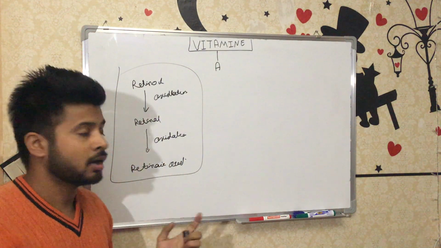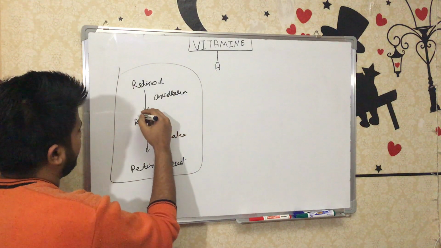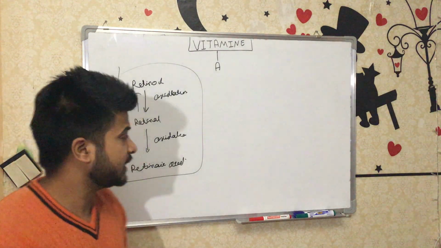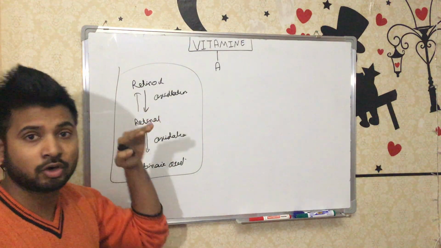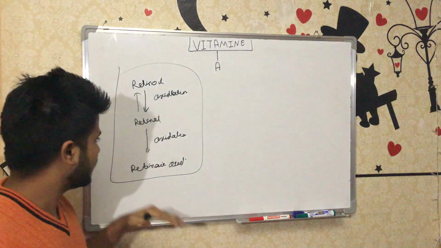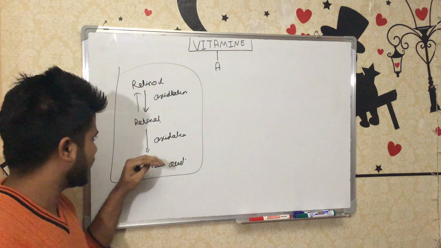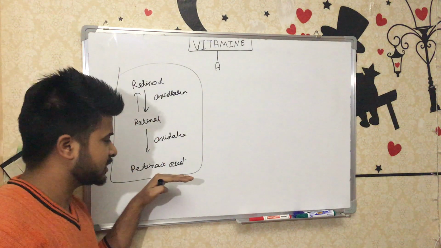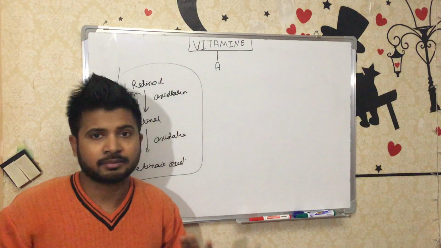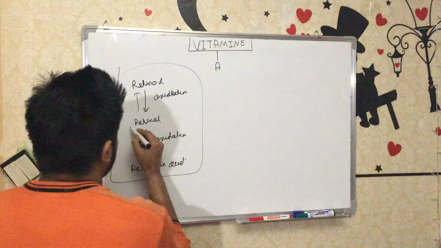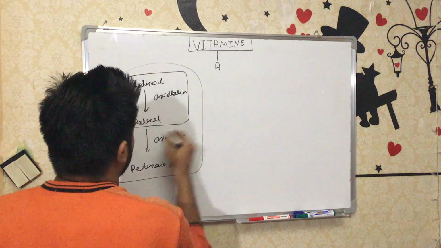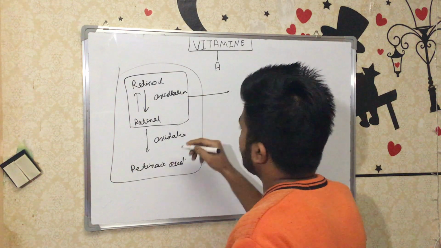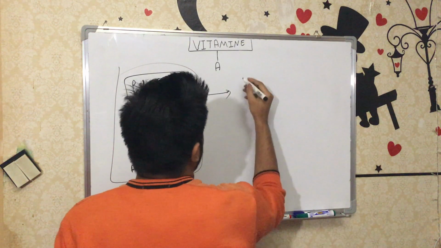So in this reaction, retinol by oxidation converts to retinal, and again by oxidation converts to retinoic acid. But retinol and retinal have interconversion properties, meaning retinol can be converted to retinal and back again. But once it is converted to retinoic acid, retinoic acid will not take part in the interconversion. Once it converts, that's it. And these two vitamins, retinol and retinal, take part in the main functions.